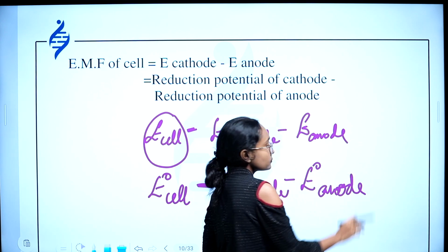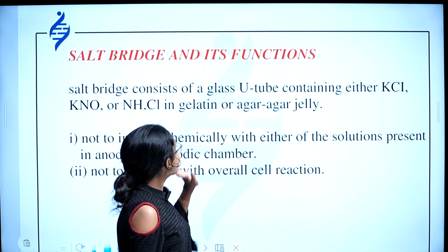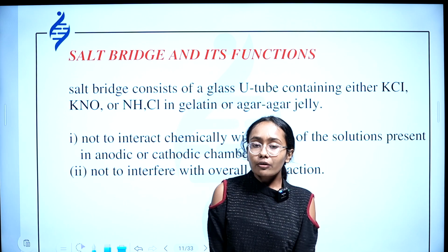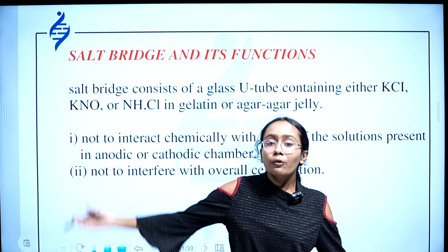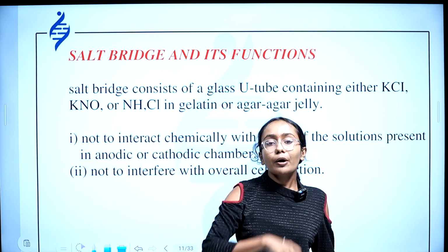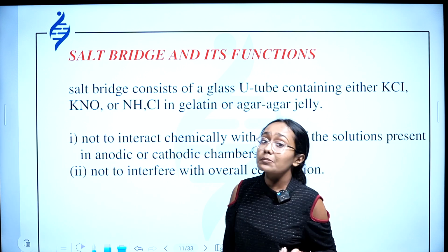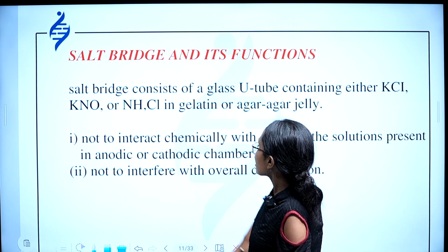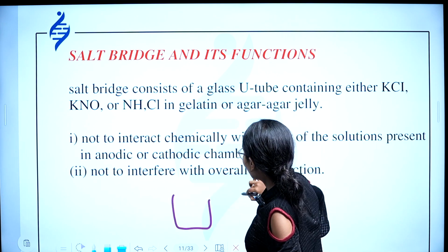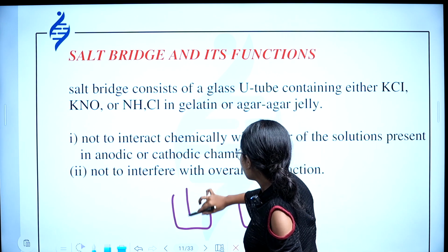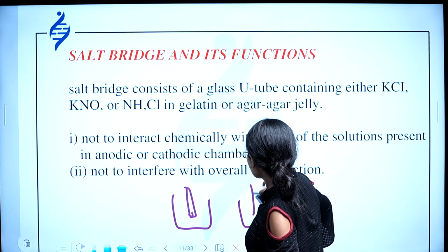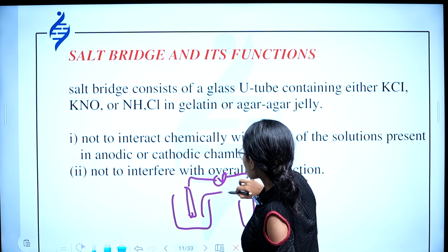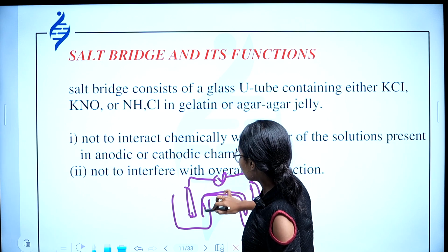All right, then coming to the salt bridge functions. Salt bridge. I've already told you before, while talking about the apparatus of the Daniell cell, that I'll be explaining the salt bridge later, in a later session of this class. So the setup is two beakers with two electrodes connected by a voltmeter or bulb, and a salt bridge here, right?